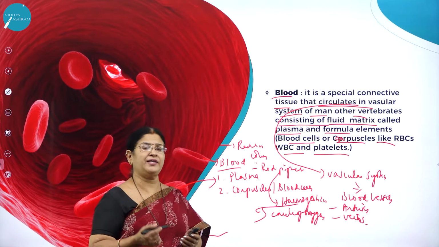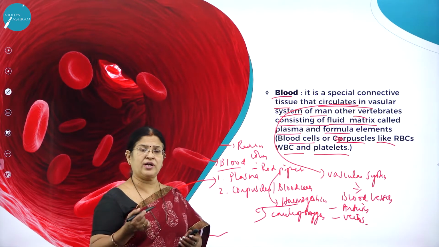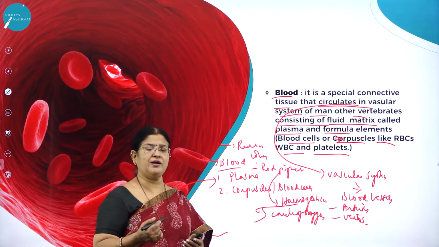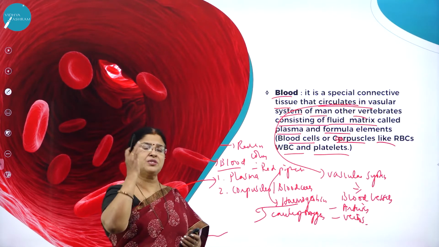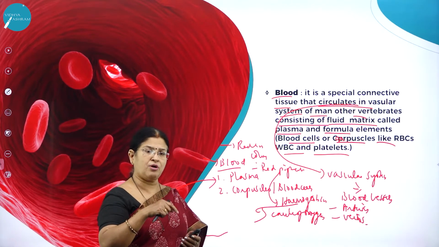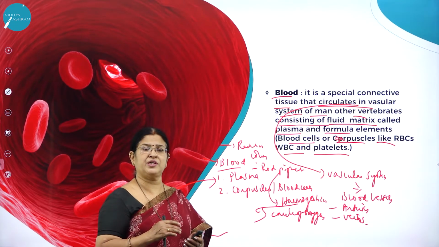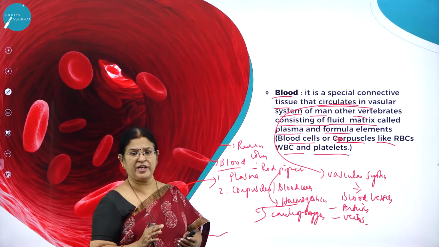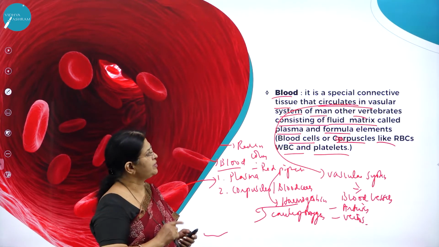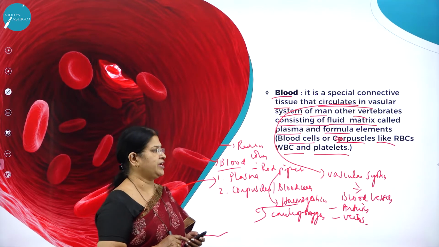I think all of us know, when there is a wound or a small injury or a cut, you can see the blood oozing out. But at the same time, immediately it clots. When the blood comes in contact with atmospheric oxygen, there is a process of formation of a clot called fibrin, which stops the blood from oozing. And I think all of us know what will happen if there is continuous oozing of blood. Finally, the person will collapse. So blood is such a very important system. And blood circulation was discovered by William Harvey.